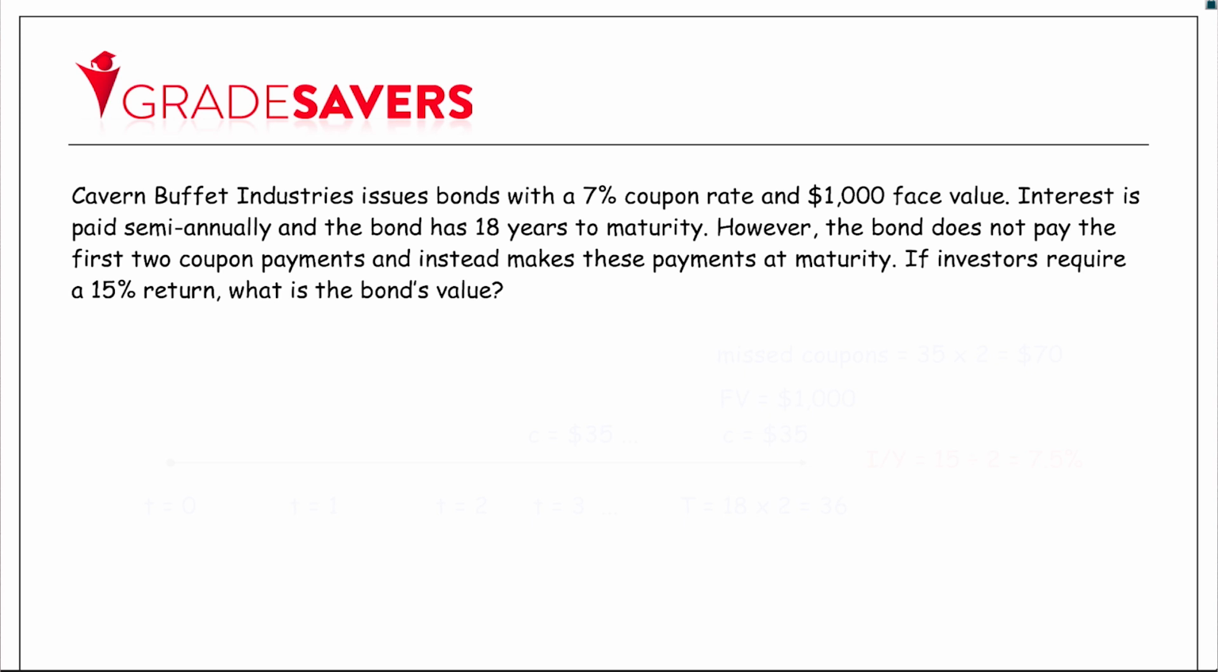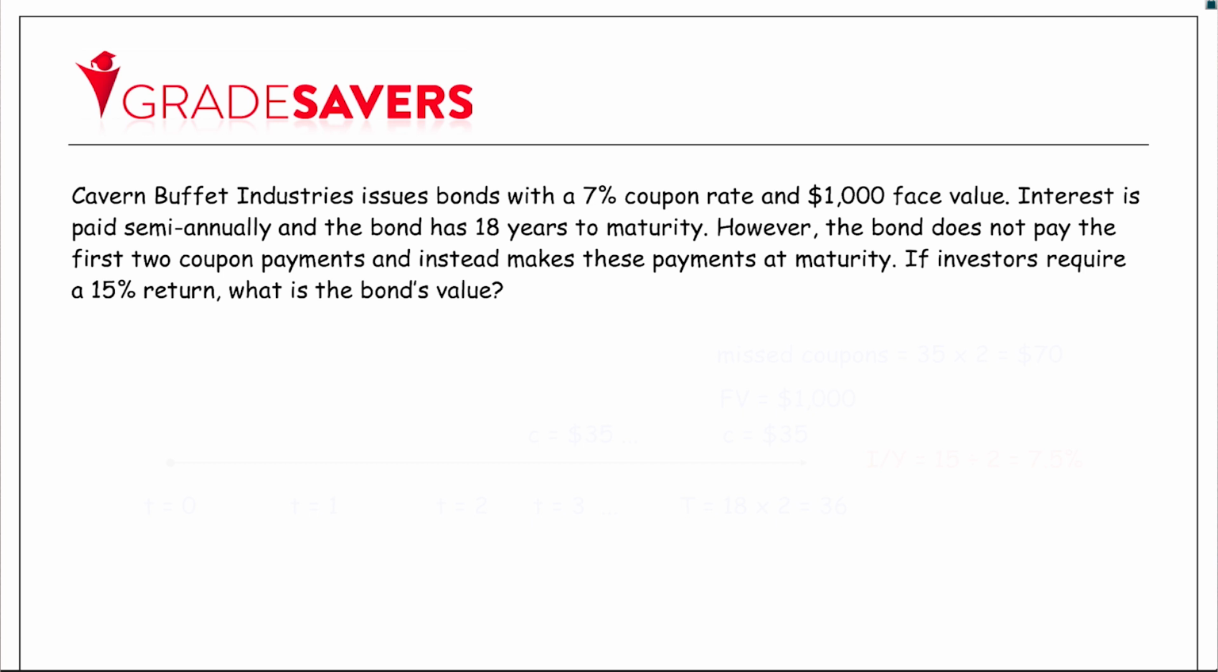So here I was asked a question for COM 308, Introduction to Corporate Finance. Let's have a look. It says, Cavern Buffett Industries issues bonds with a 7% coupon and 1,000 face value. Interest is paid semi-annually, and the bond has 18 years to maturity. However, the bond does not pay the first two coupon payments, and instead makes these payments at maturity. If investors require a 15% return, what is this bond's value?